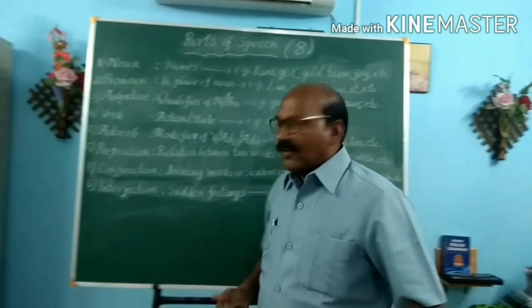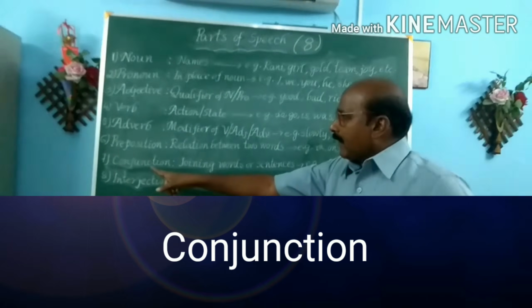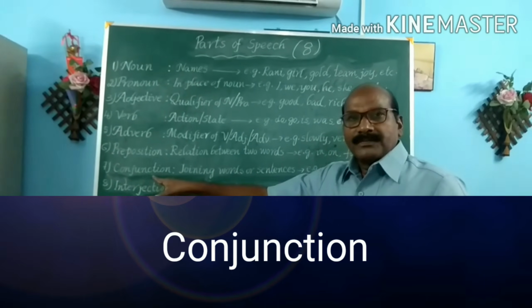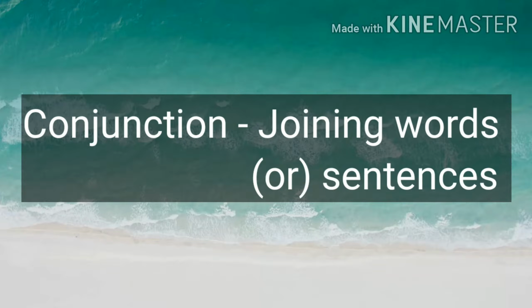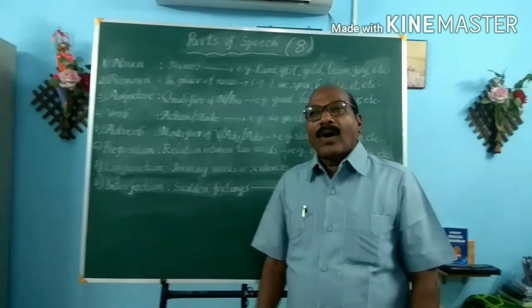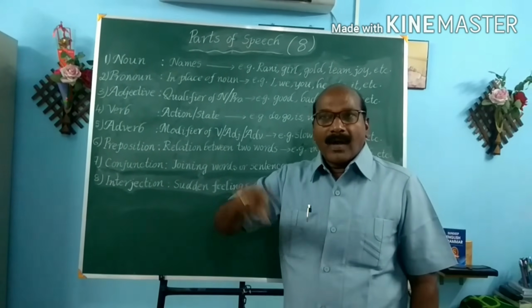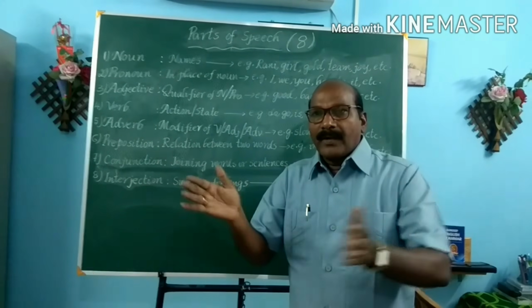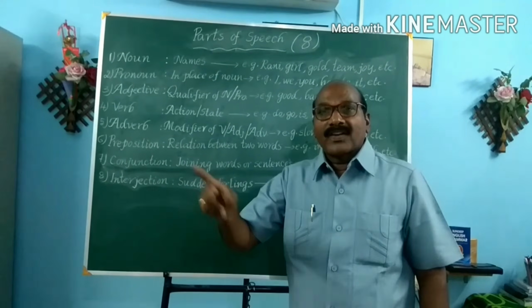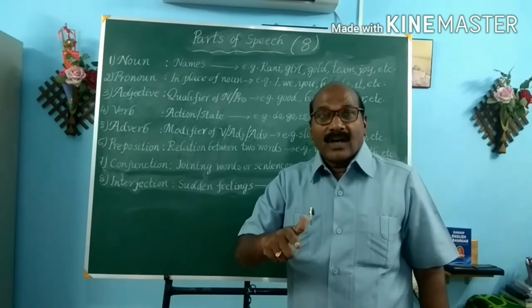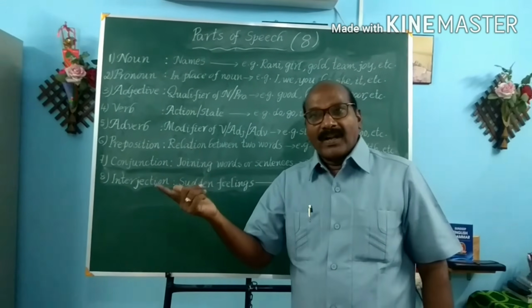Now coming to the next part of speech, conjunction. A conjunction is a word that joins words or sentences. In the very word conjunction, we get the meaning junction. It joins words or sentences. Rama and Krishna are friends. Rama, Krishna: these two words are joined by the word "and." Rama and Krishna.